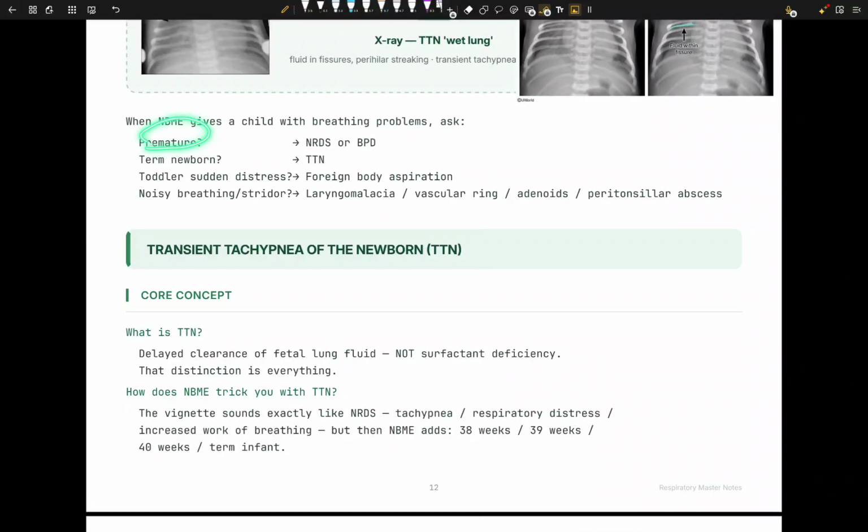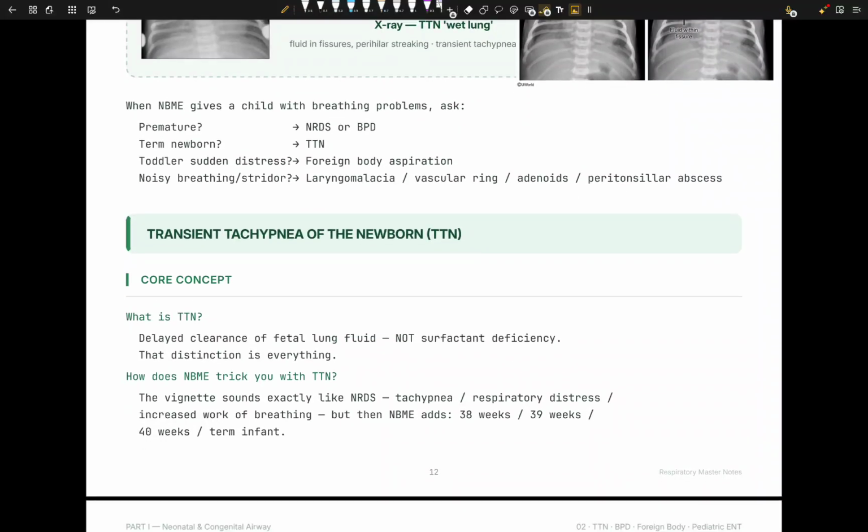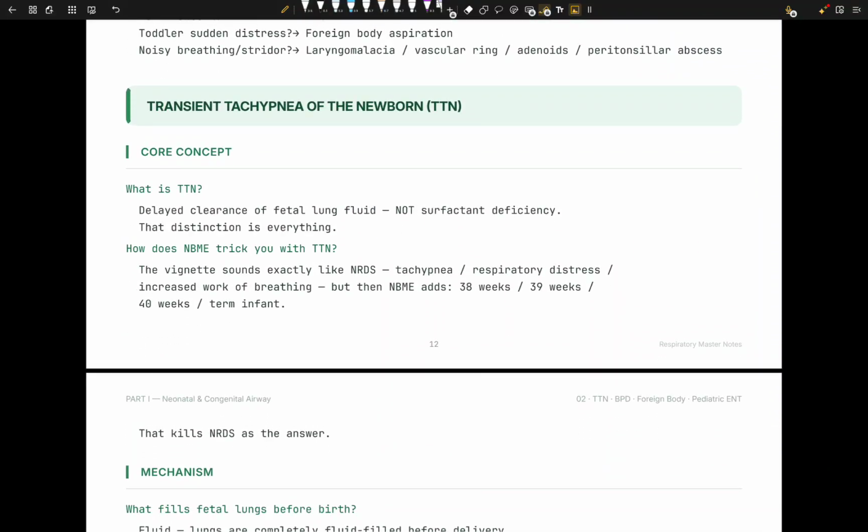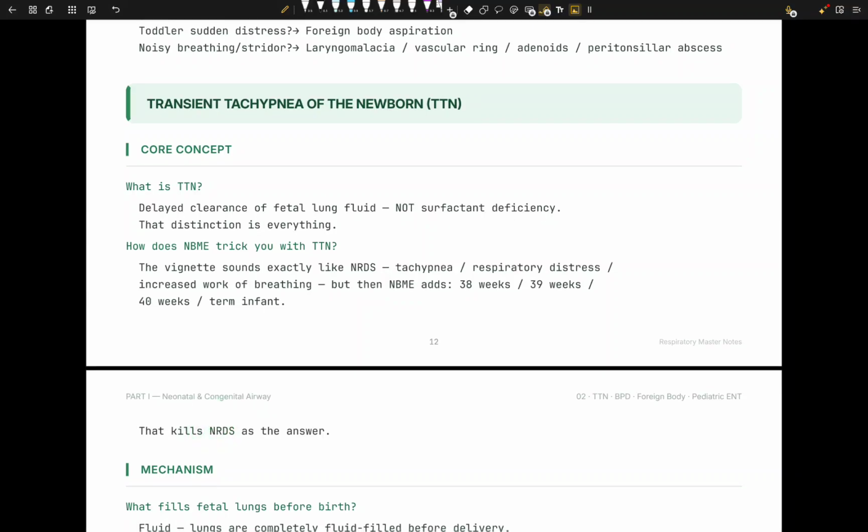If the baby is premature, we can think about NRDS or BPD. If the baby is mature, like 40 or 39 weeks, we have to think about TTN, transient tachypnea of newborn, because there's some fluid clearance problem. How does the NBME trick you with TTN? The vignette will sound exactly like NRDS: tachypnea, respiratory distress, increased work of breathing. But suddenly, in the question there is 38 weeks, 39 weeks, 40 weeks. That kills the NRDS in the question. That's the differential diagnosis for you.